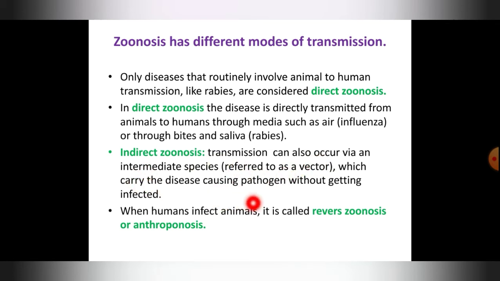When humans infect animals, such a type of disease is called reverse zoonosis. Animal to human is zoonosis; from humans to animals is reverse zoonosis or anthroponosis.